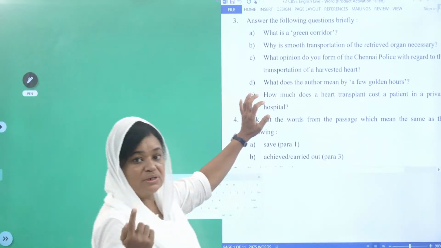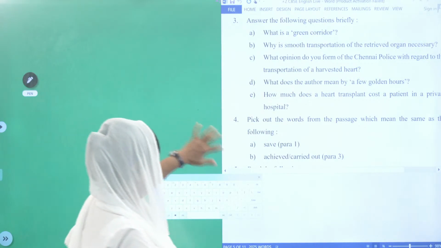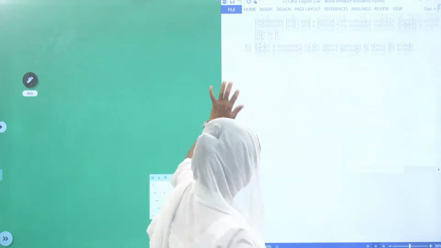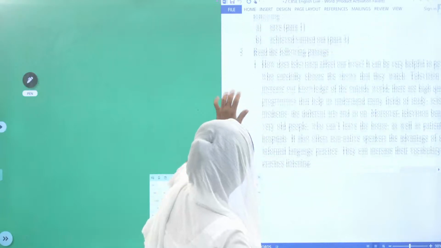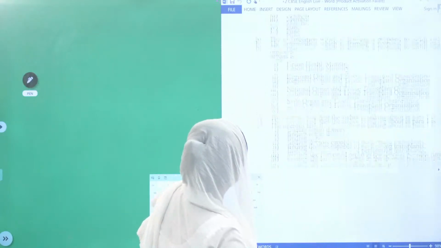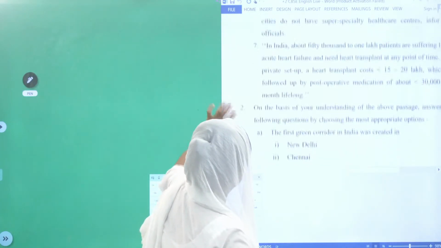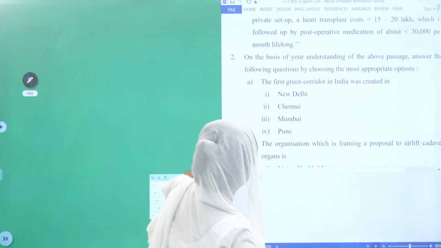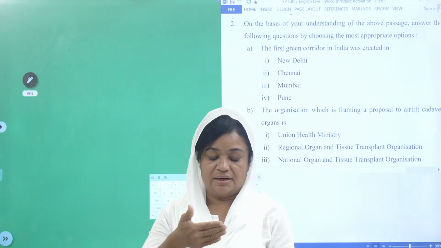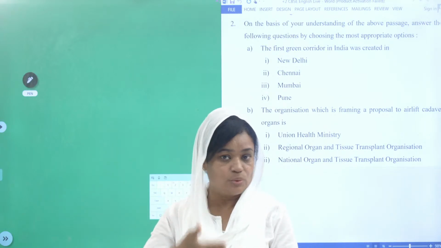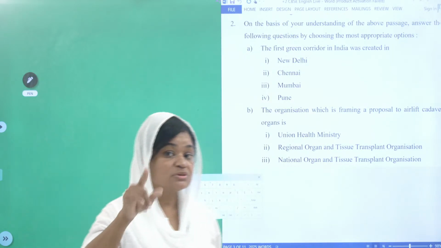The first step I would tell you is to read the questions first, given at the back of the passage. I think this is the second passage. See, now I have come to the last part of the passage. Under the passage, they have given a few questions, multiple choice questions. So what you do is read those questions first.